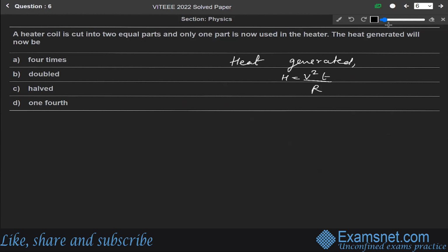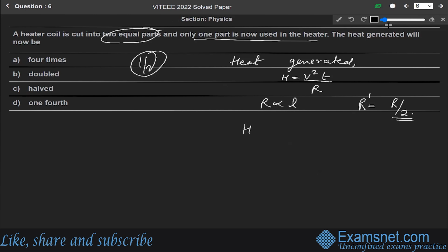This heater coil is cut into two equal parts and only one part is now used in the heater. So after cutting into equal lengths, the length of the heater coil will become half, 1 by 2. At that time, R is directly proportional to length. So the resistance of the coil will become R dash equals R by 2. Then the heat generated H dash will be equal to V square T over the resistance, which will become half of the previous one, so it would be R by 2.